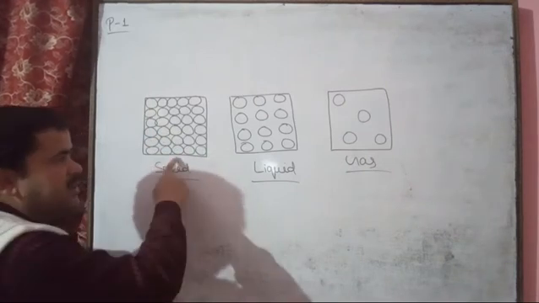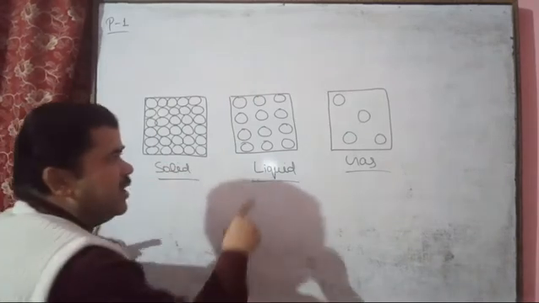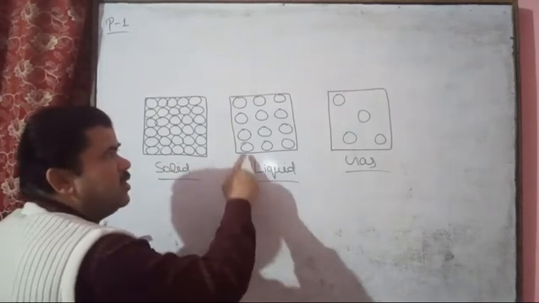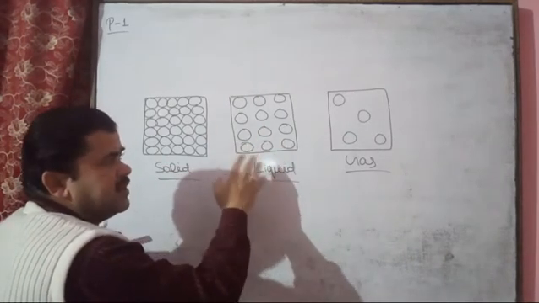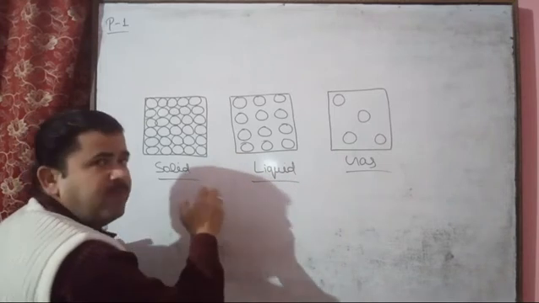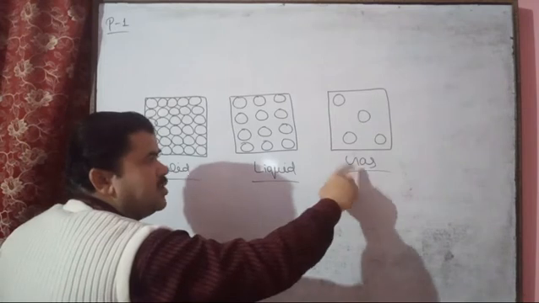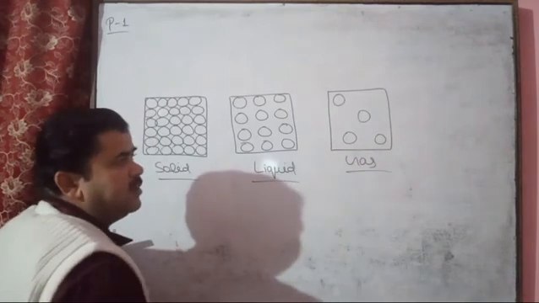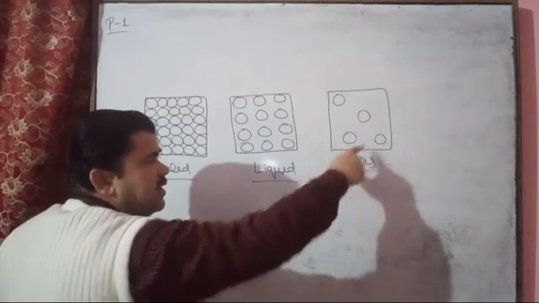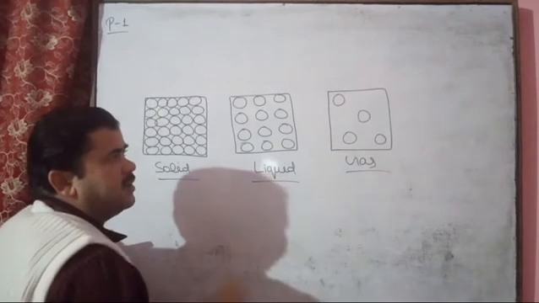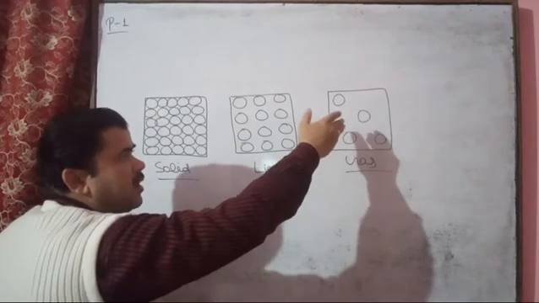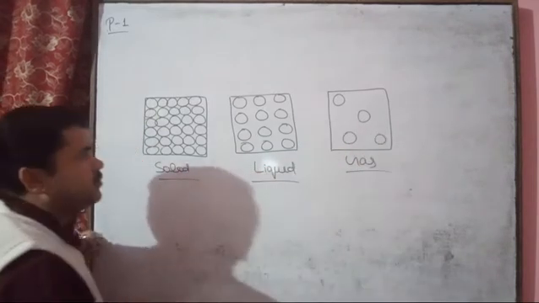In the liquid state, here also the particles are arranged in a systematic order, in a regular pattern. And the gaseous state means no systematic order. In the gaseous state we can see an irregular pattern of arrangement of particles.